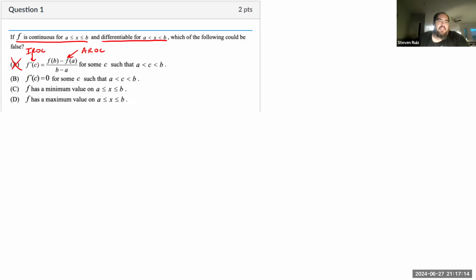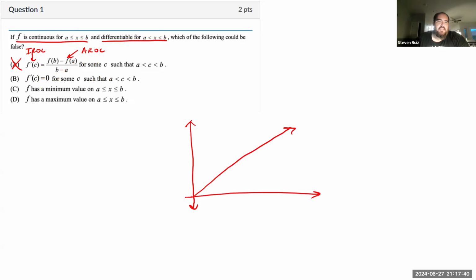What about B? So f prime of c equals 0 for some c. So basically what that's saying is this: if I have a function that's continuous and differentiable over the appropriate intervals, then there has to be somewhere where the derivative is equal to 0. So what if I have a function that's just a straight line?